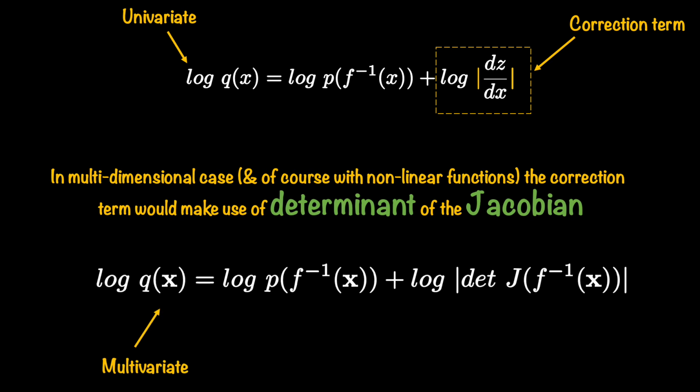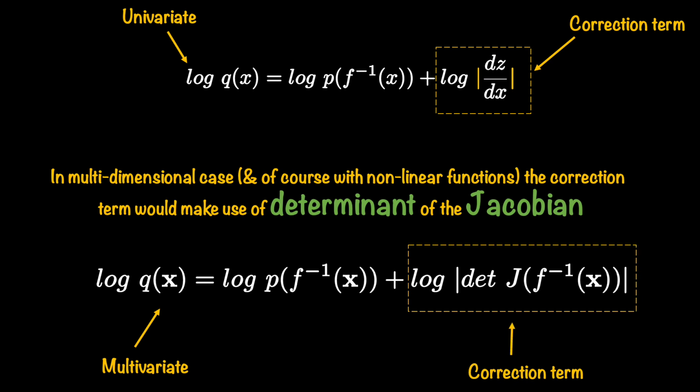As you can see, not much has changed from our univariate case. The first term still remains the same. It is the second term, the correction part or the adjustment to our computed density, that has changed and is now relying on the determinant of the Jacobian matrix. So that's the only change.